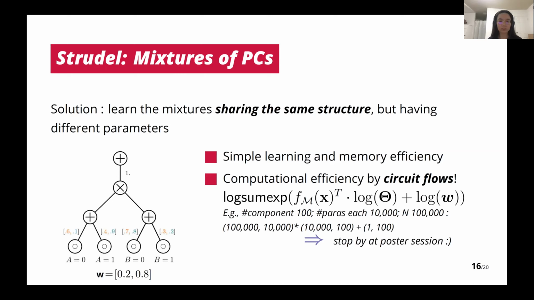More importantly, they are very computationally efficient by circuit flows. As the function shown here, to calculate the log likelihood, you only need to multiply this bit vector with this matrix. This matrix is all the parameters in the circuit. For the details of the circuit flows, if you're interested, you can check out my poster session. I cannot go into the details here.